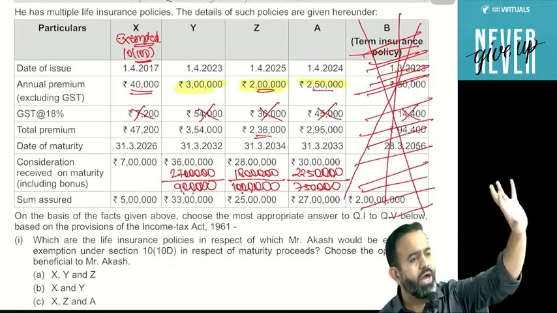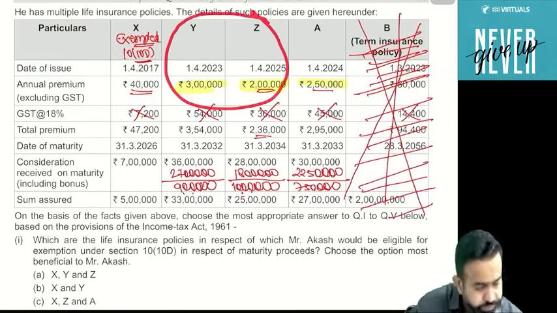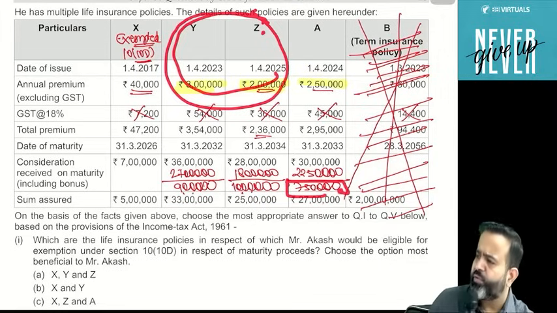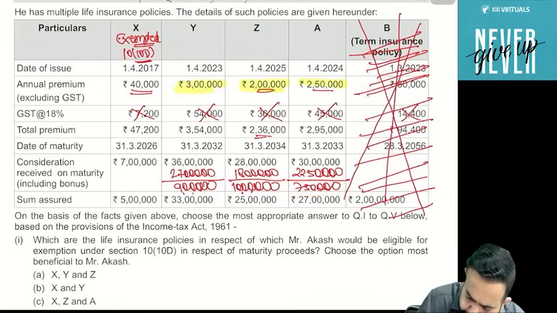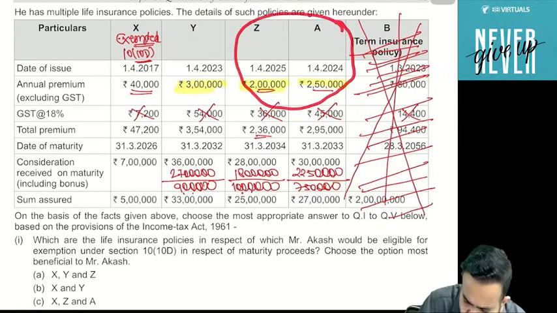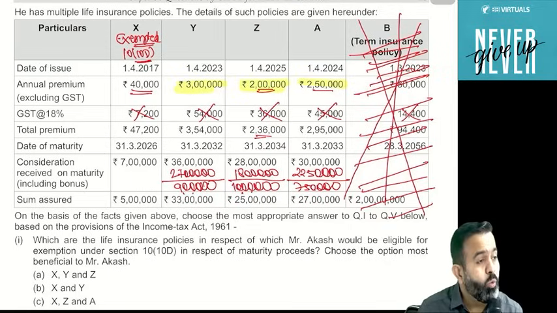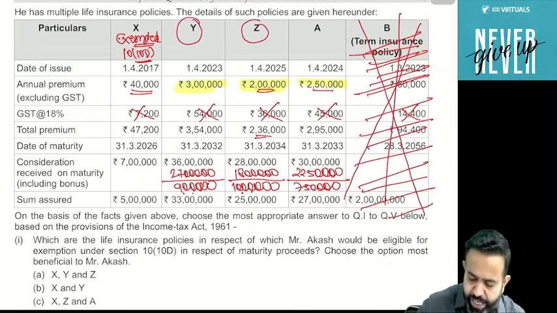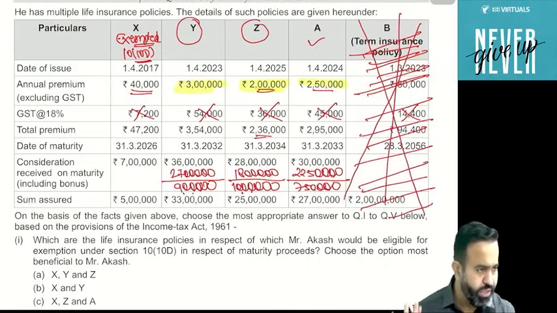So guys, now I have an option. Either I can exempt Y and Z. If I exempt Y and Z, then taxable income will be 7.50 lakh. And the second option is I can exempt Z and A. Because if I exempt Z and A, then taxable income will be 9 lakh. So which is more beneficial? Y and Z. So I will claim the exemption for Y and Z. And guys, A maturity will be taxable. I have an option, I can exercise this option.